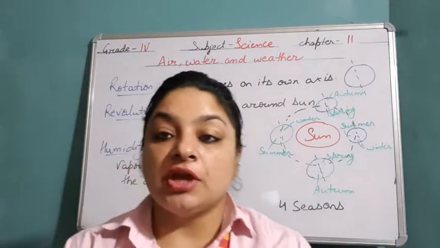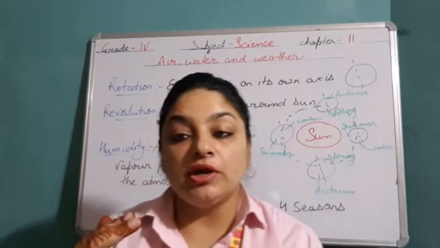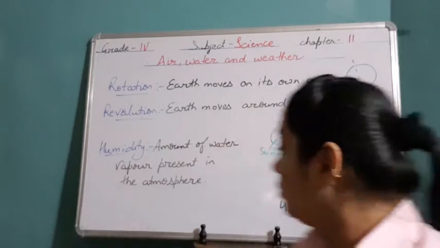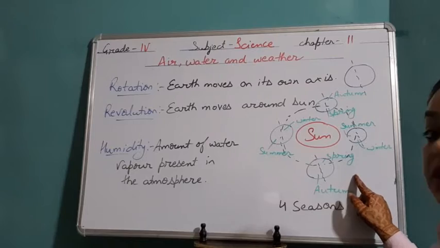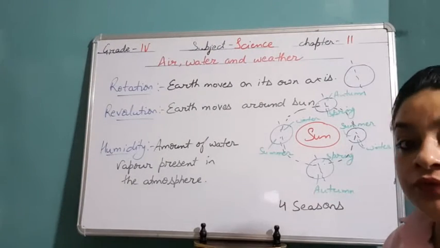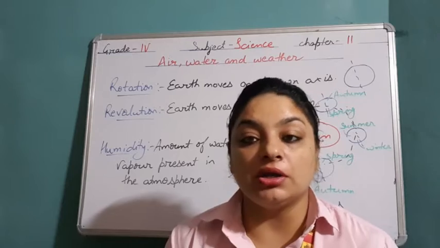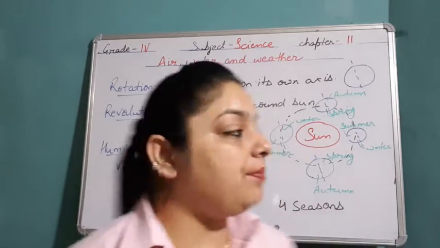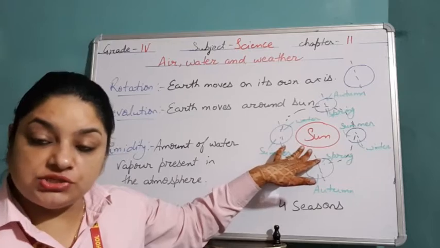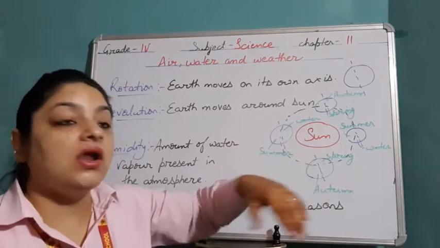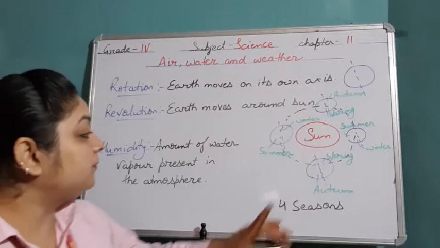Second thing is revolution. Revolution is along with the movement of earth on its own axis. Earth is continuously moving around the sun, and because of this only we have four seasons. You know what are the four seasons? That is summer, winter, autumn and spring. Now how does it happen? Sun is fixed, its position is fixed, and all other planets are moving around the sun.